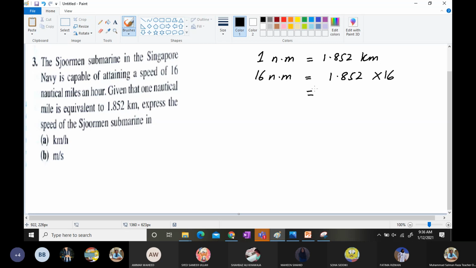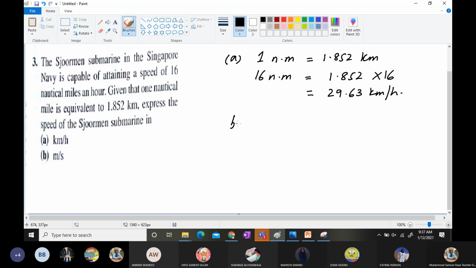When 1.852 multiplies by 16, it is going to be 29.63 kilometer per hour. So our answer to the first part is mentioned over here, that is 29.63 kilometer per hour.